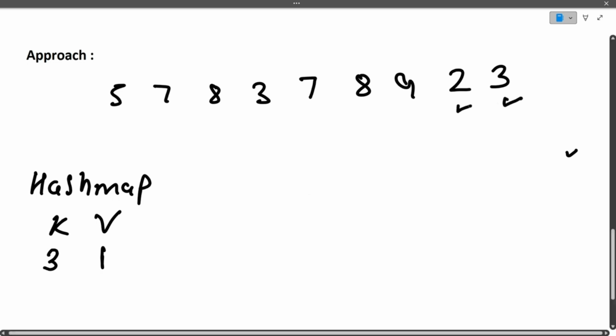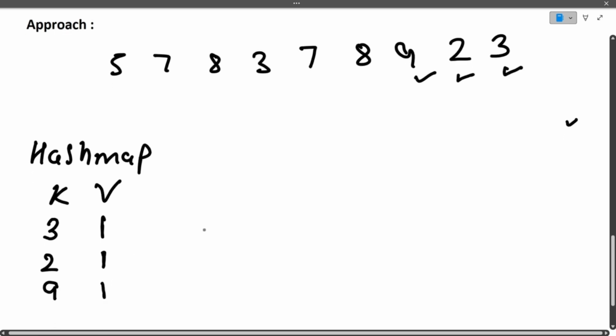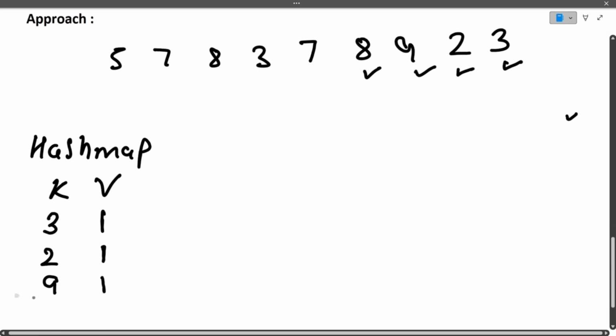Next is 2. Is 2 present in the hash map? No, so we add it with count 1. Is 9 present? No, so similarly we add 9 with the value 1. Next is 8. Not present, so we add 8 with value 1. Then comes 7. Is 7 present? No, 7 is also not present, so we add it with count 1.